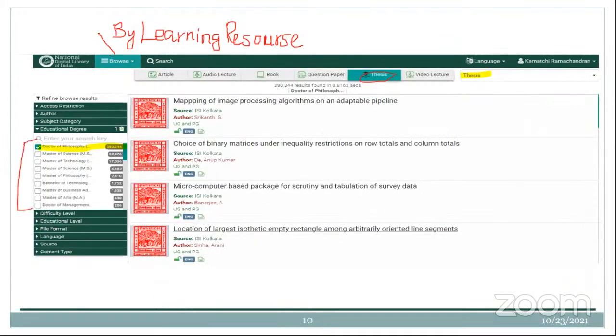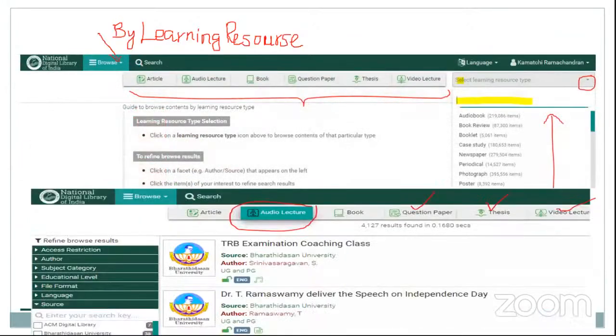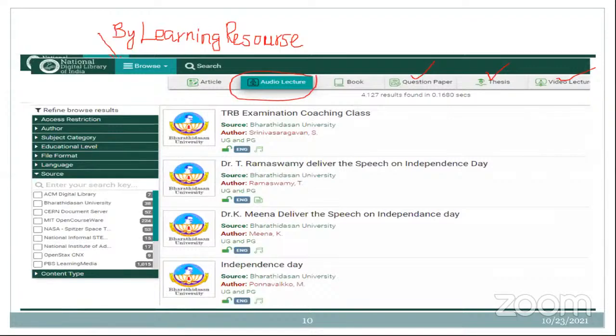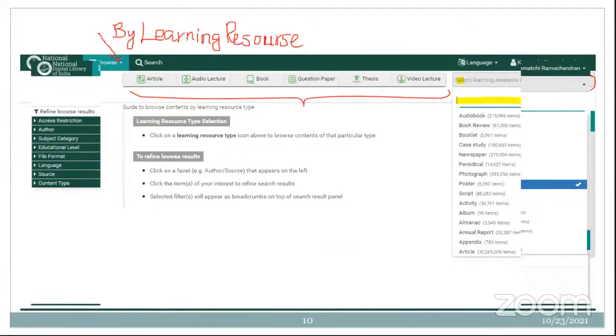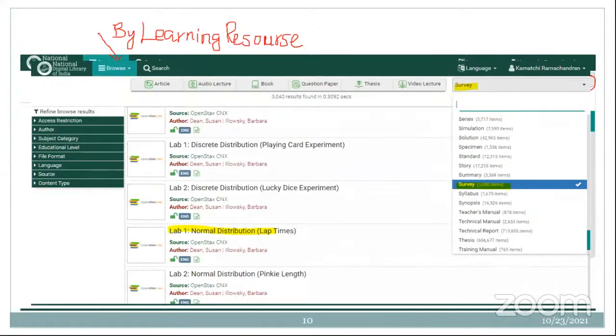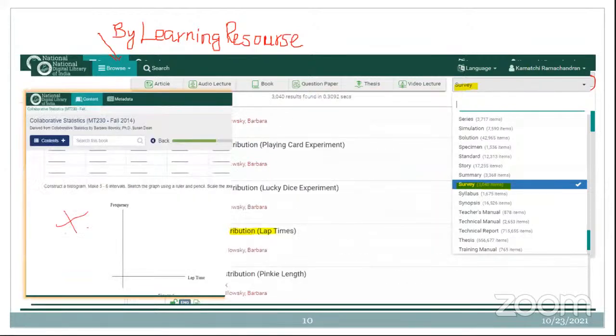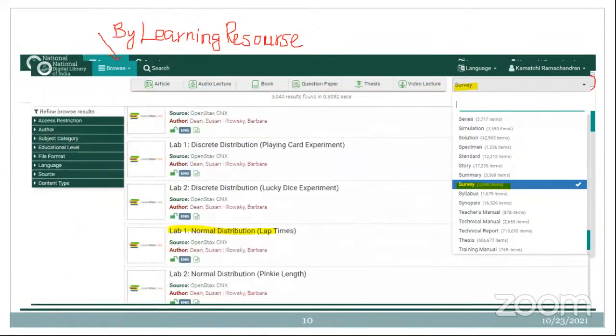Okay, and even you can look for thesis. So what kind of thesis are you looking for? You are looking for a PhD thesis or MPhil thesis. So that can also be accessed here like this. So these are the different kinds of learning type searches you can do in NDLI, like audio lectures and surveys. Even we are able to access different kinds of surveys on a particular topic. That is also possible here.